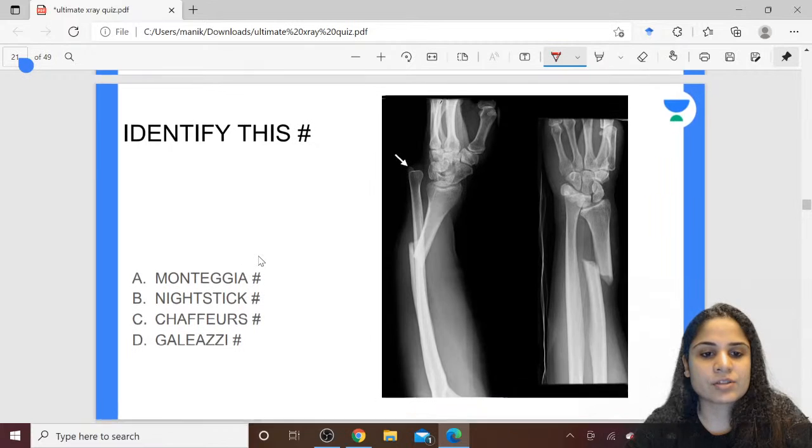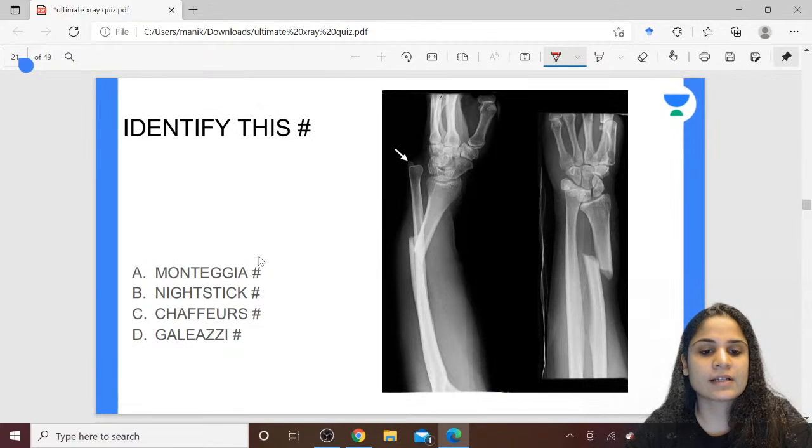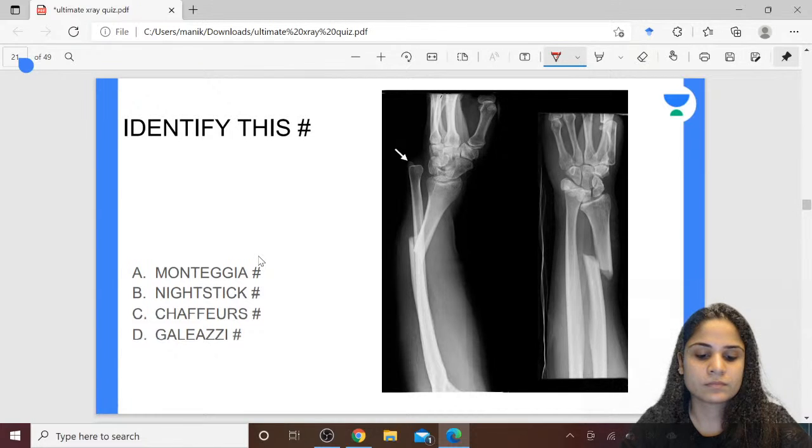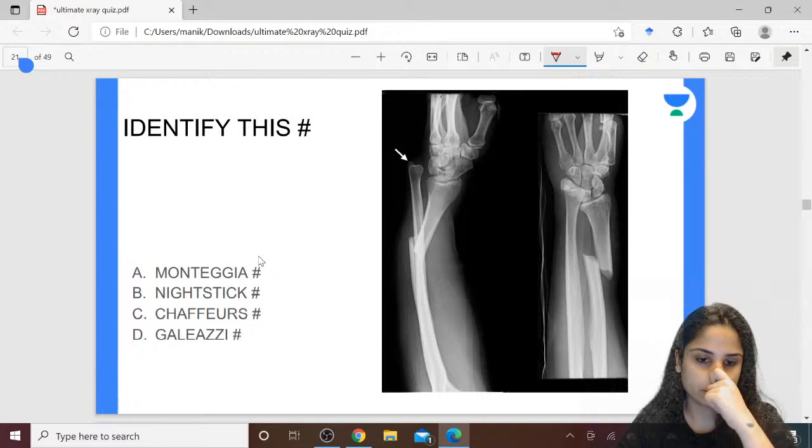Identify this fracture. Monteggia fracture, nightstick fracture, Schoffer's fracture, or Galeazzi fracture. Okay, Raja Deepan is saying answer is D. Any other answers?